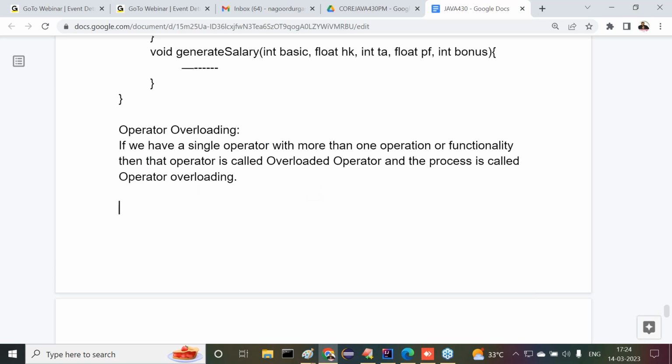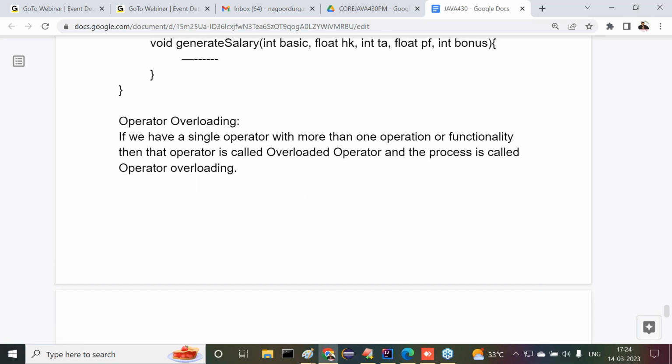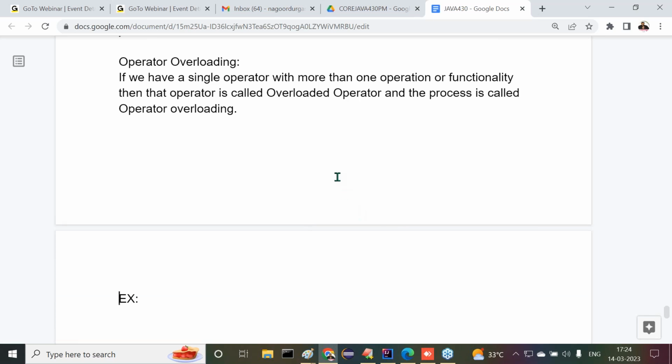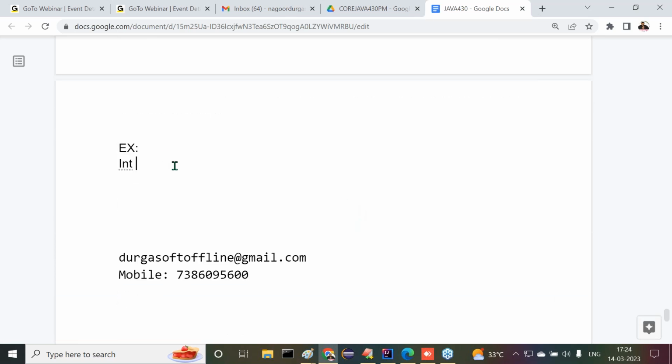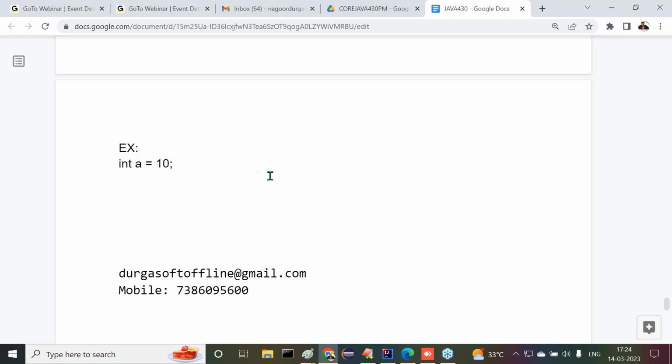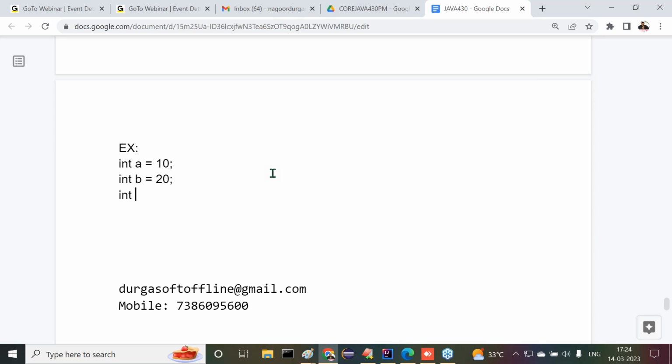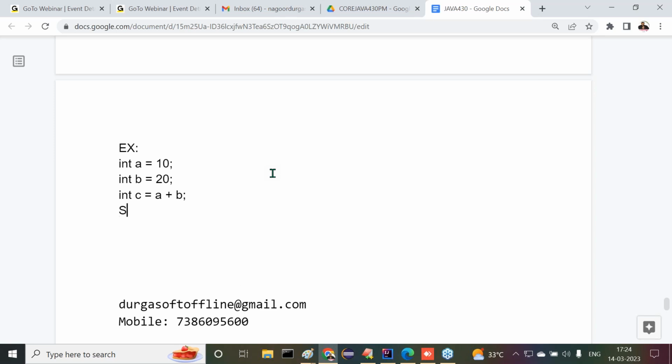Operator overloading, an example I'm telling you now. Try to understand this. All of you observe carefully. Say for example, int a is equal to 10. Int b is equal to 20. Int c is equal to a plus b semicolon. That's okay, nice. System.out.println.